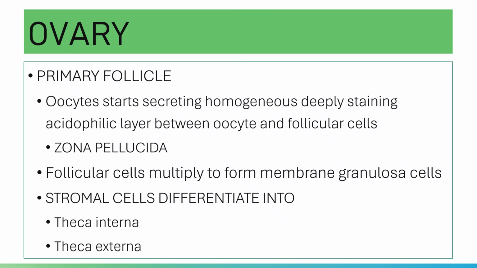The oocyte in your primary follicle starts secreting a homogeneous, deeply staining acidophilic layer between the oocyte and follicular cells. You call that layer the zona pellucida.